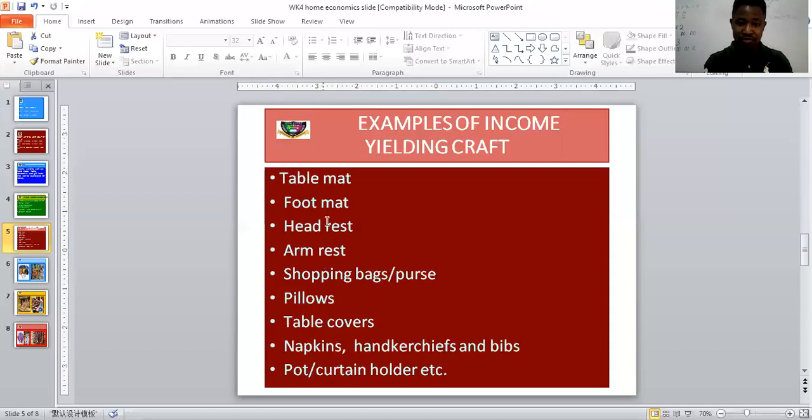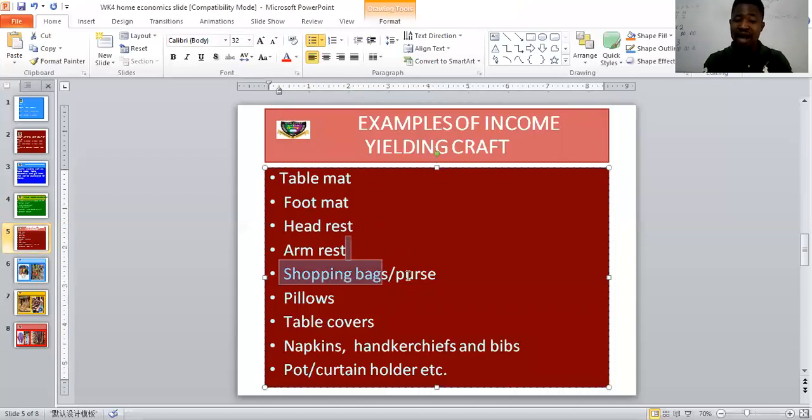Your foot mat is the one you place in front of the house that people step on to clean their legs before they come into your house. And you have shopping bags, the kind of bag that mommy takes to the market, or purses. I just told you earlier that some people make purses out of Ankara material.